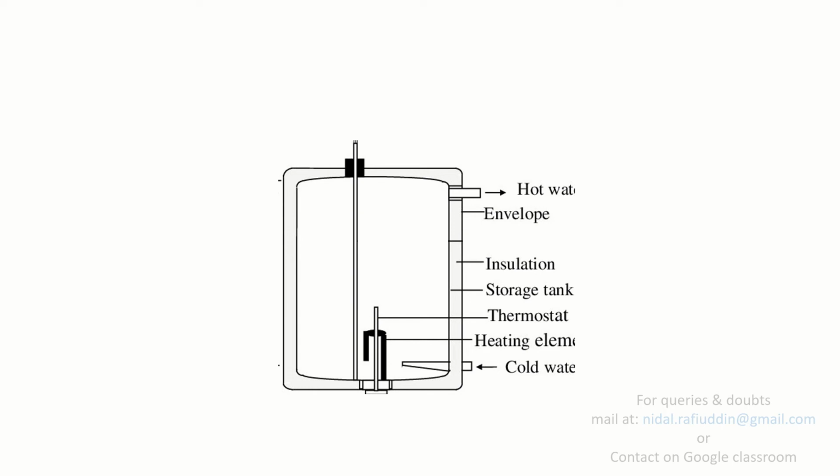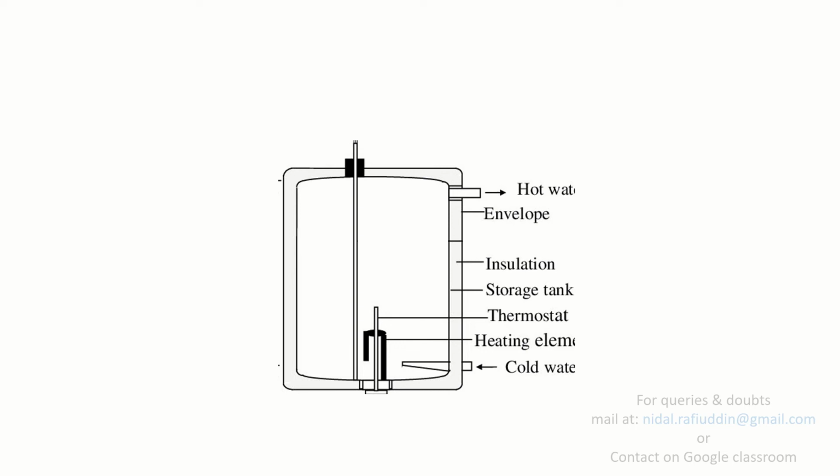So here is a schematic of the geyser. This geyser has a cold water inlet and a hot water outlet, and insulation is provided. Then inside this geyser we have a heating element along with the thermostat. How a thermostat works was discussed in our previous lecture. What happens inside the chamber is, as cold water enters, depending upon the thermostat setting, we will have the temperature of the hot water accordingly.